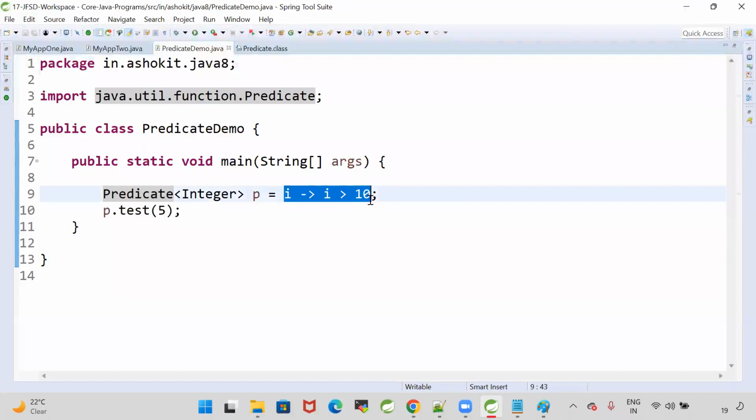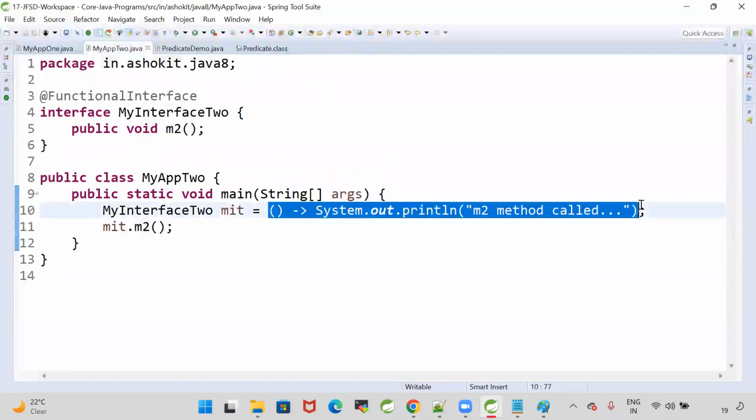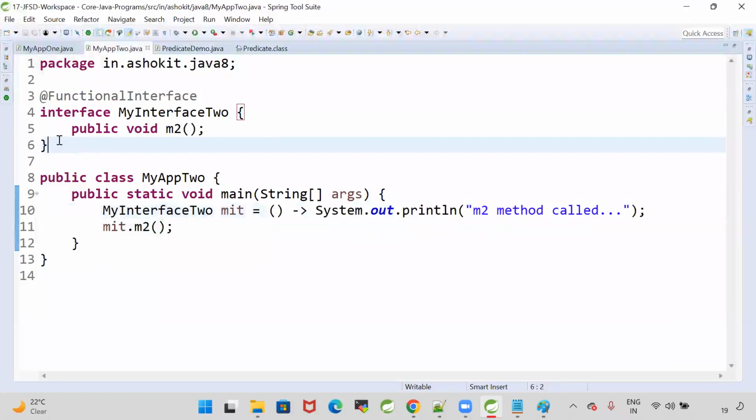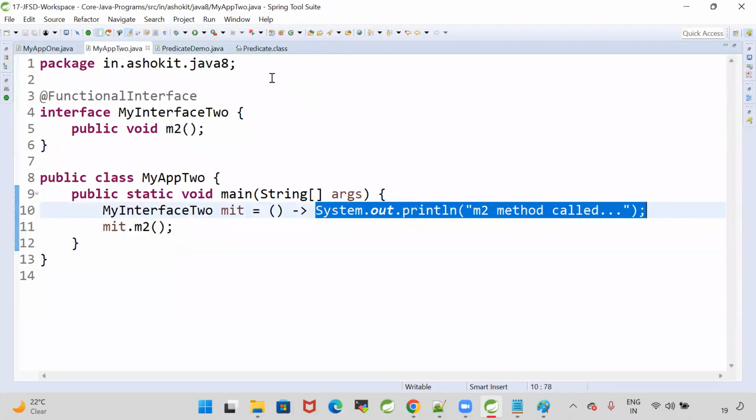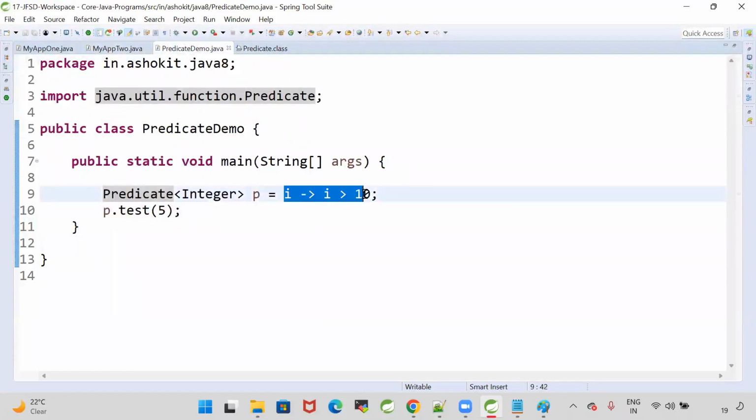So to call this lambda, earlier I had written a lambda. In order to call that lambda, I took one functional interface. I stored this lambda into the functional interface and I called the functional interface method. When I called the functional interface method, my lambda expression got executed. But now, my lambda is taking an input, checking the condition and returning true or false. To do this operation, you no need to write a functional interface because there is already a predefined functional interface called predicate. What is the purpose of predicate? Predicate is used to take the input and return a true or false value based on the logic.